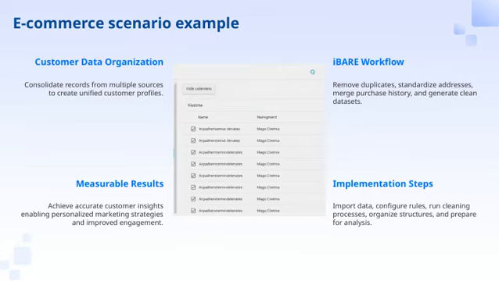Let's look at this e-commerce scenario example to see how customer data organization really makes a difference. The first key point is consolidating records from multiple sources. This helps us create unified customer profiles, giving us a clearer, more complete picture of each customer.